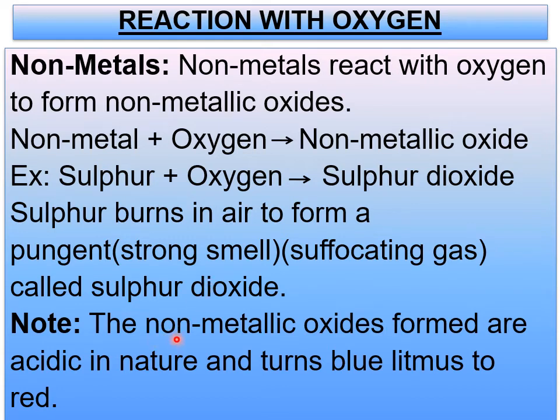Now, the non-metallic oxides formed here, like sulfur dioxide, formed during the reaction with oxygen, are acidic in nature and turn blue litmus to red. I hope you have remembered what you learned in the acids and bases lesson of 7th standard: acids turn blue litmus to red and bases turn red litmus to blue. These points you have to keep in mind, children.